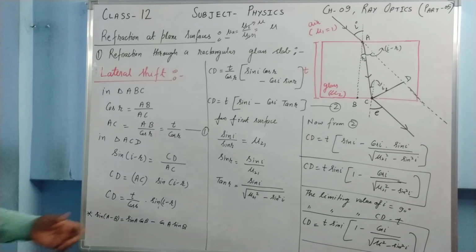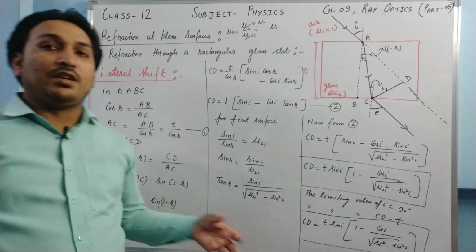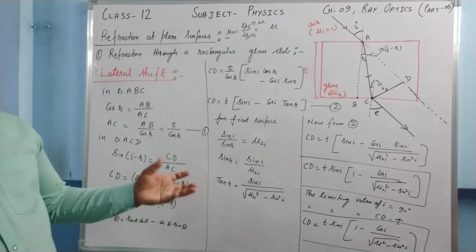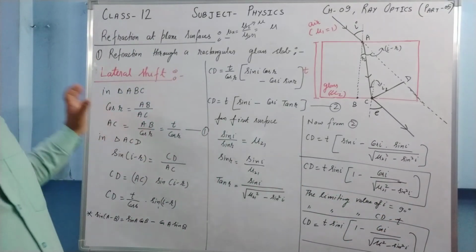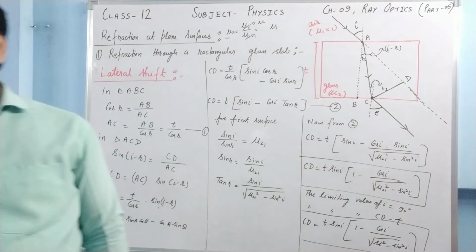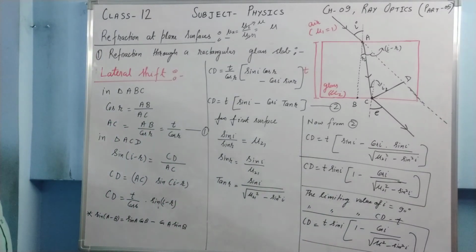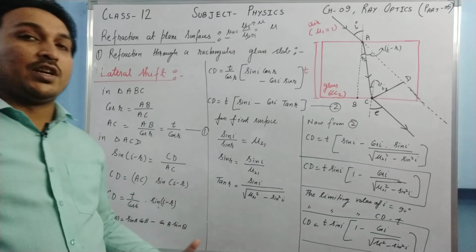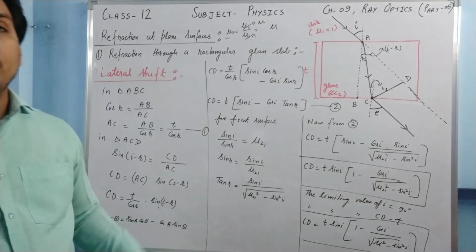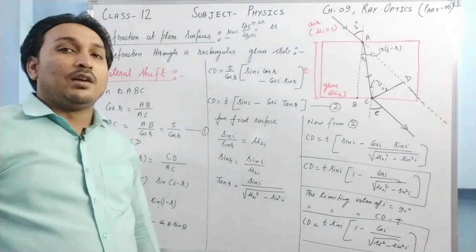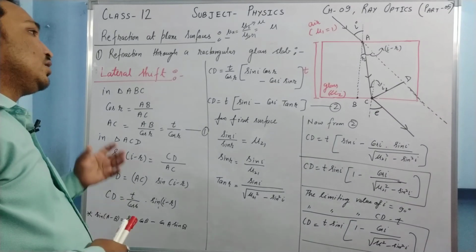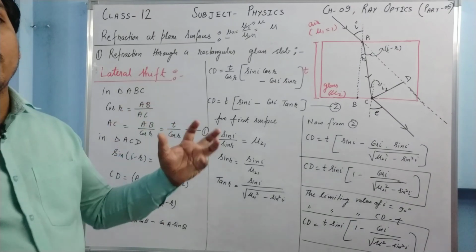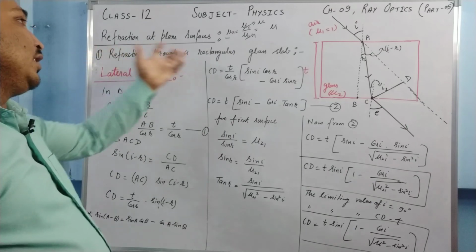Okay, this derivation is very important. It can be asked in a 3 marks question, how the lateral shift cannot exceed the thickness of the glass slab. So this is the whole derivation. Just pause it, revise, note it down. If you're not able to understand, try to watch it again to make your concepts clear. If again it is not clear, let me know, we'll discuss it. Okay, so this is the first example of refraction through a rectangular glass slab, refraction through plane surfaces.